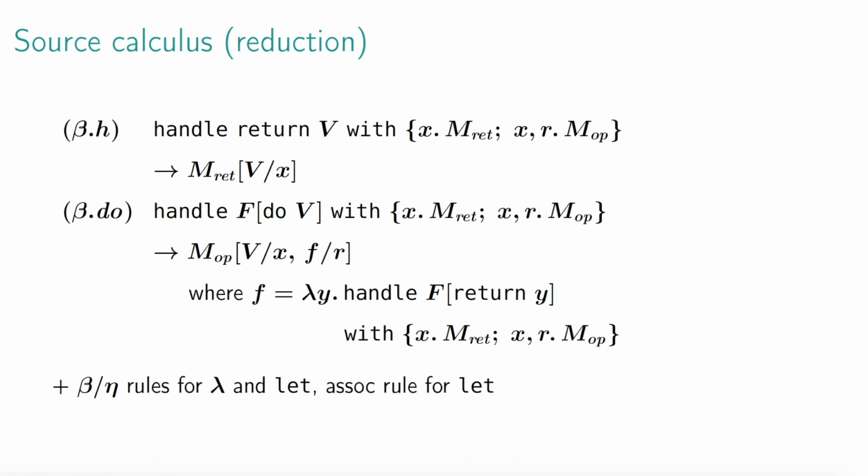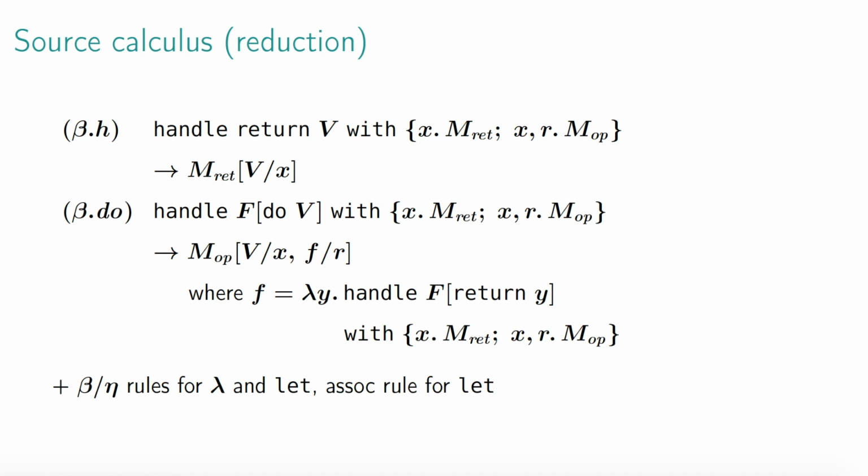A handler transfers control to the return clause when its body is evaluated to a value. An operation call shifts control to the operation clause of the surrounding handler while capturing the delimited continuation within that handler. Other than this, we have beta and eta rules for application and let expressions, as well as an associativity rule for let expressions.